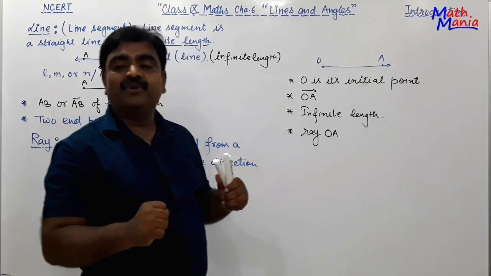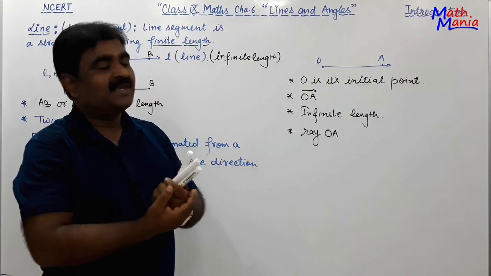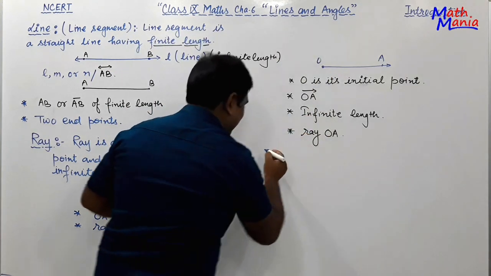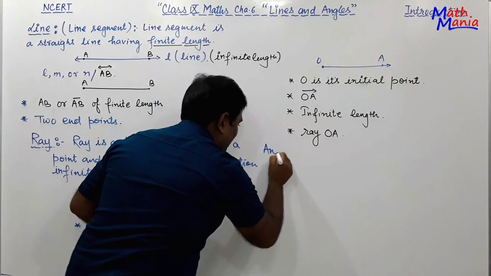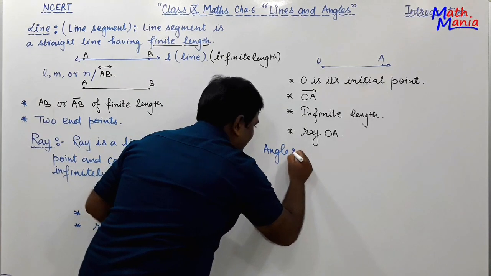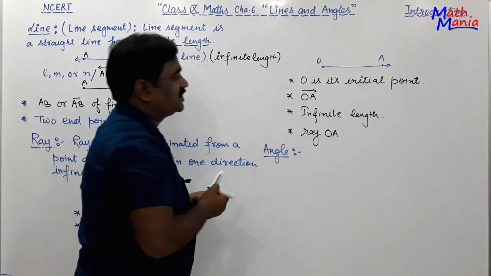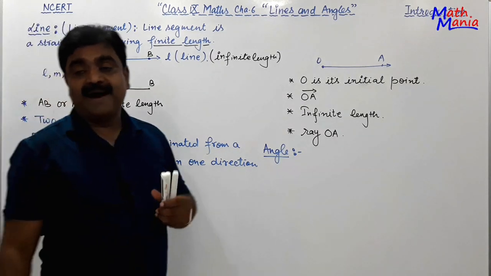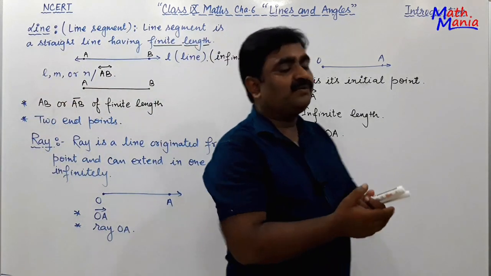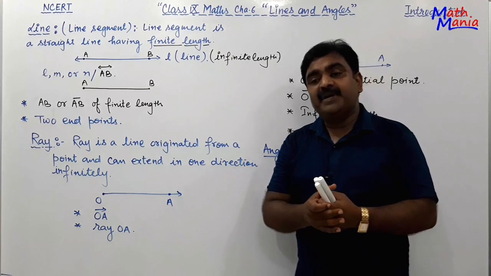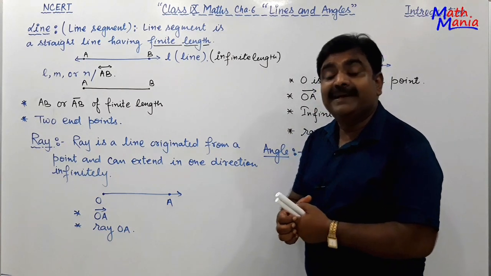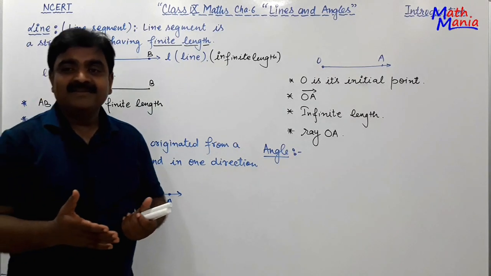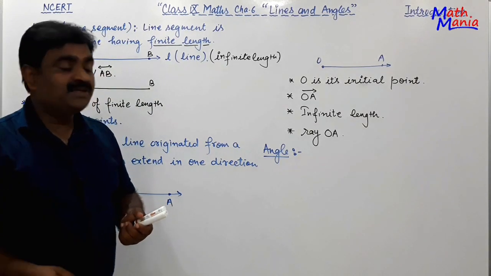Now we have to come to the angle. I think you all know what an angle is. What is an angle? We first learn this, then we move on to the other part. An angle is generally made from two rays.